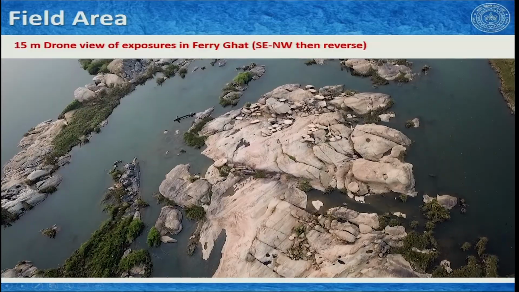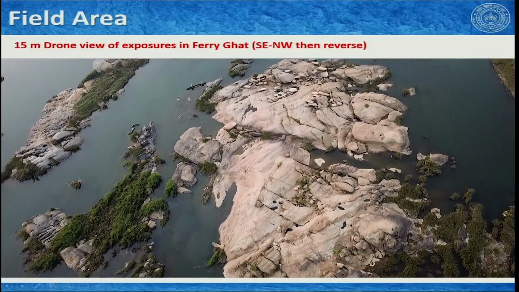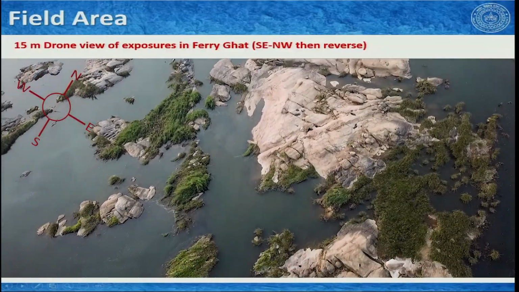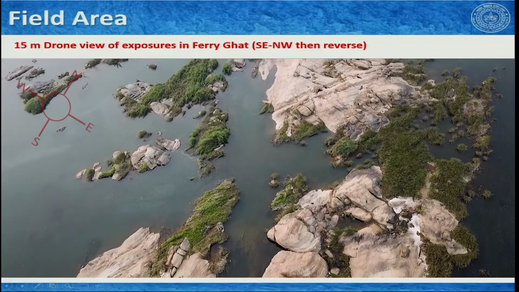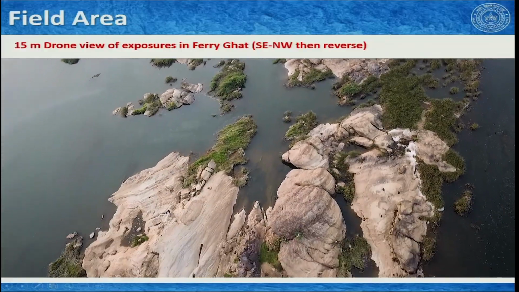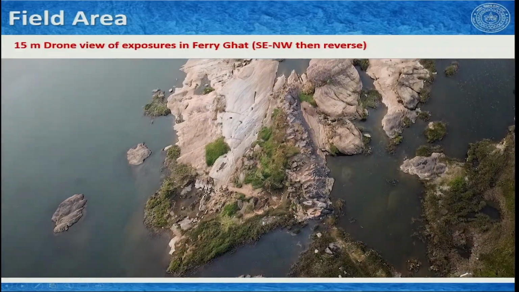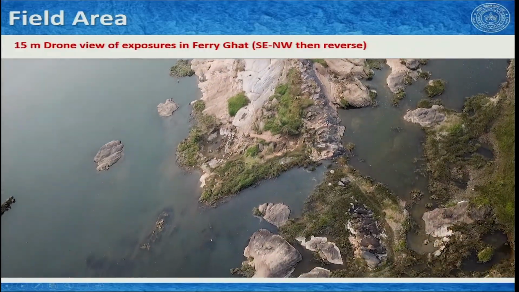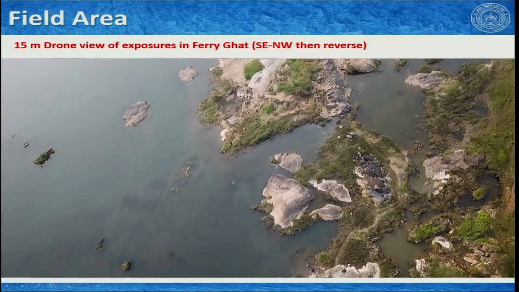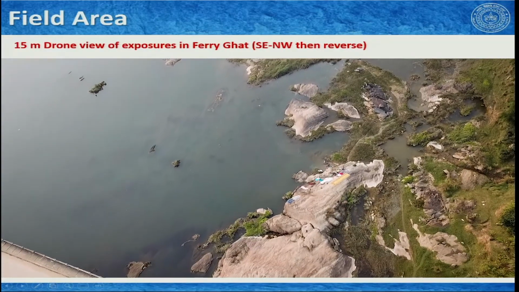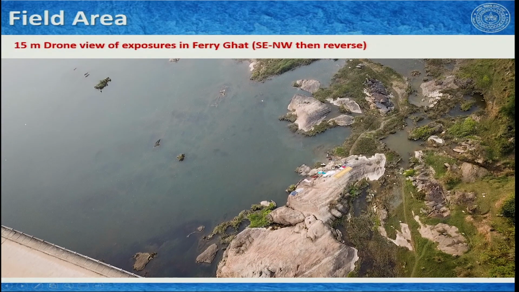Now, we will change the direction of the drone. It is moving towards southeast. I may expedite this a little bit, but you have seen it. So, you can anyway stop the video and have a look as long as you want. Okay. So, this is more or less what we have to see for a general overview of the location Ferryghat.